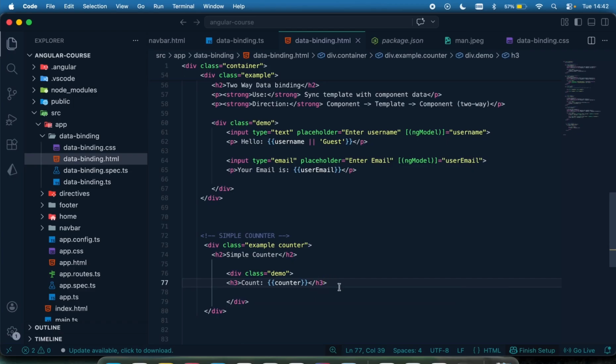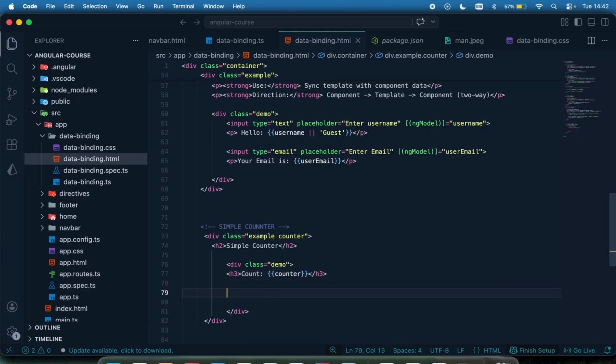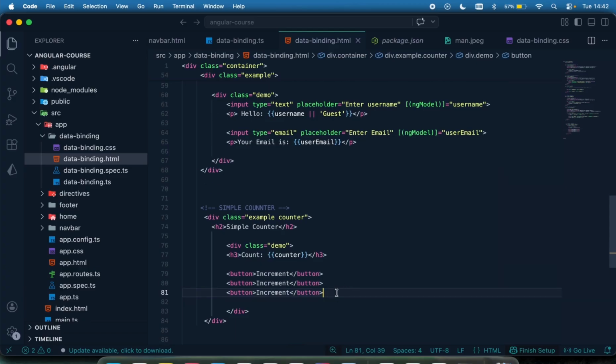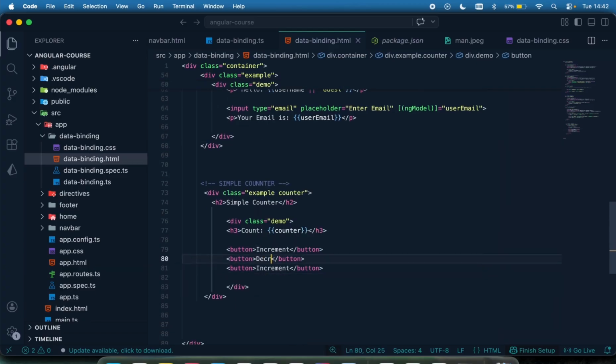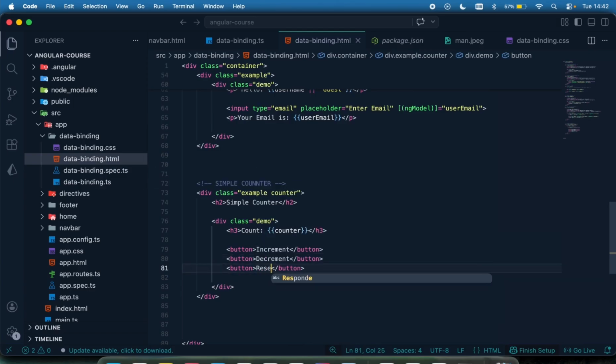Okay, and let me have a button right there, and the value is going to be increment. And then let me just copy this. This one is going to be decrement, and this one is going to be to reset that.